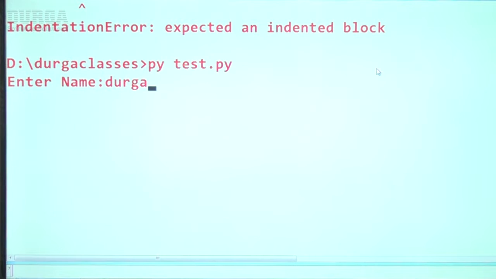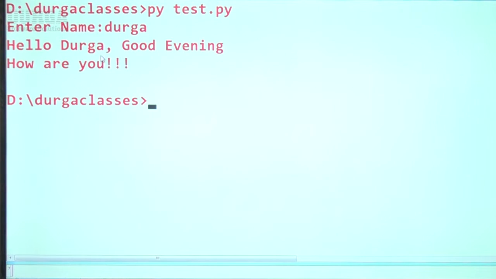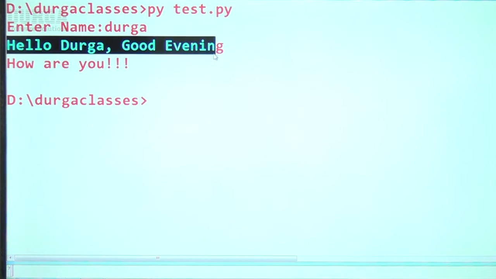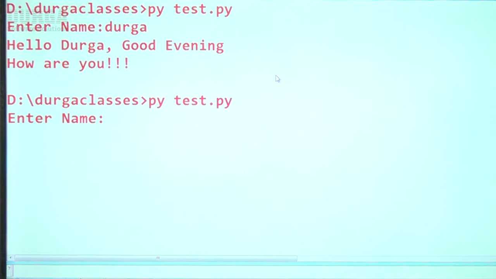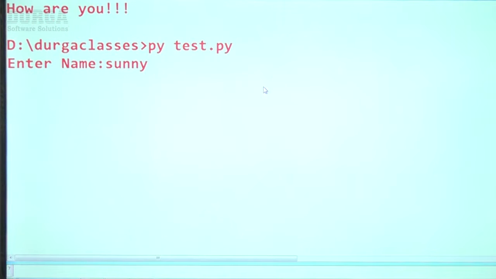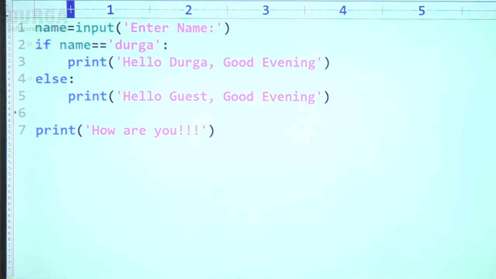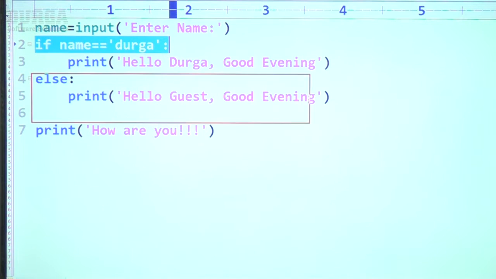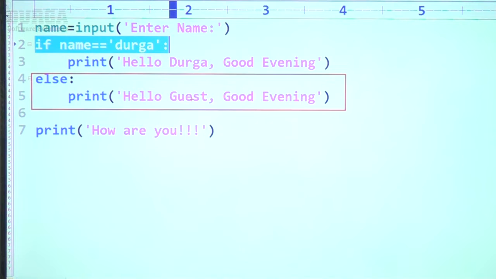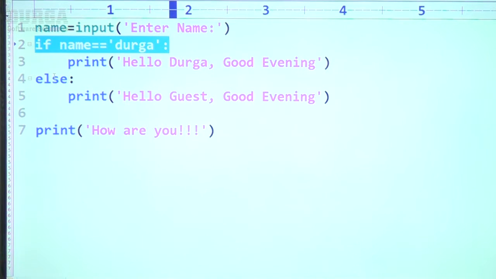Enter name: Durga. Hello Durga, good evening. How are you? Like these two statements we are getting, sir. Suppose if I enter the name as Sunny, right? So this condition fails, sir. If this condition fails, else part will be executed. And then how are you? Hello guest, good evening. How are you? Like it's going to come, sir.